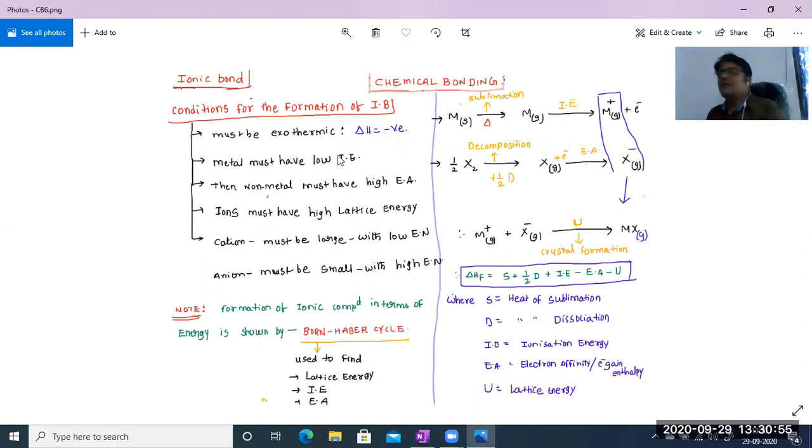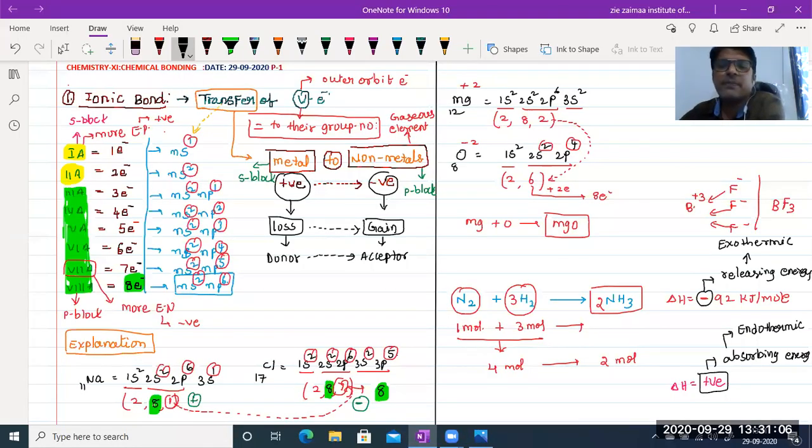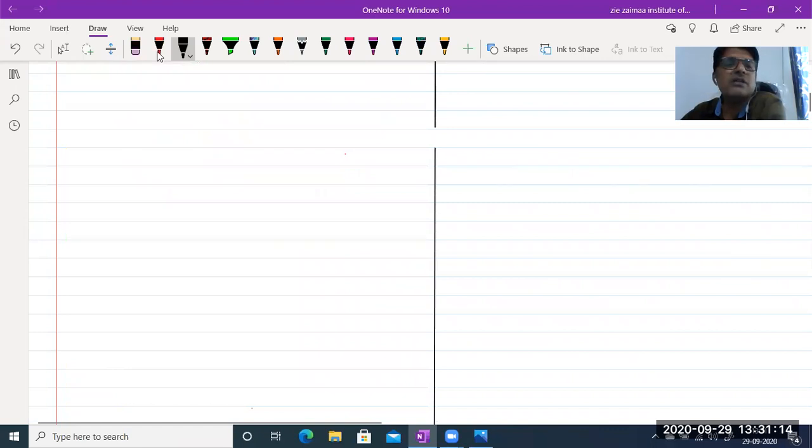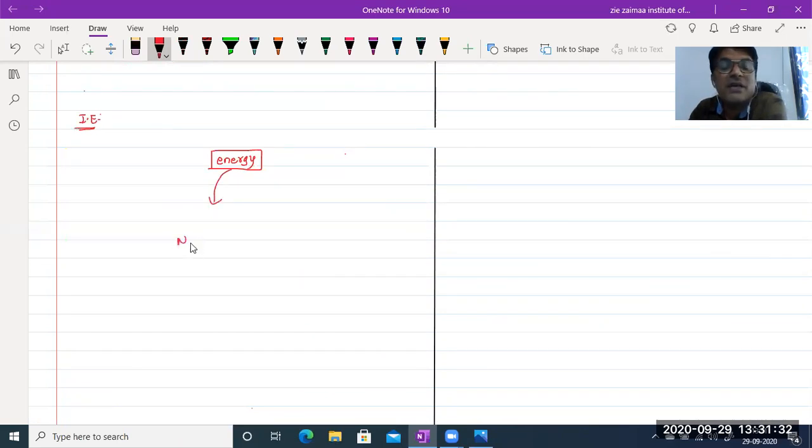Always a metal like sodium. Sodium should have what? Low ionization energy. Ionization energy means what? What does ionization energy mean? In the previous class we already learned it. Otherwise, in your lower sections I think you already learned ionization energy. So ionization energy means what? Okay, some amount of energy, let us suppose. The minimum amount of energy is required.